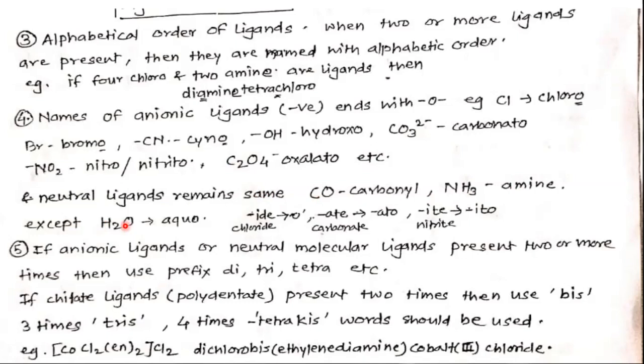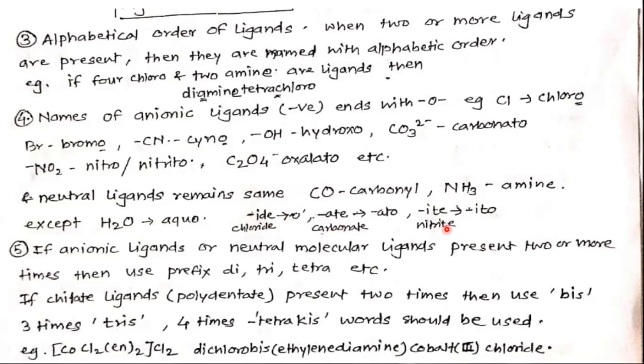Except H2O, water is a neutral ligand, but it is known as aqua. If the ligand ends with, see, chloride, then it becomes chloro. Carbonate, ATE, this ATE should be replaced by ATO, carbonato.